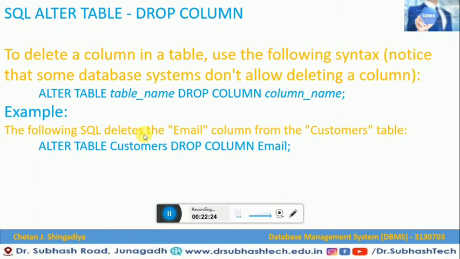The following SQL deletes the email column from the customer table. This column we have already added in the customer table, as we have seen a few minutes before. Now we would like to drop that column. So what we have to write down? Alter table, table name, drop column, and what is the column name? Column name is email. So this is how simply you can drop a column from an existing table.